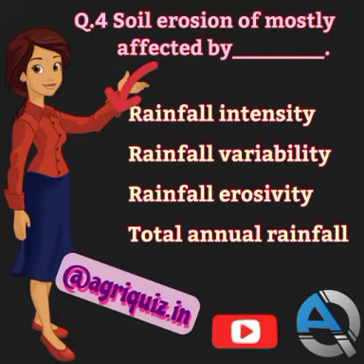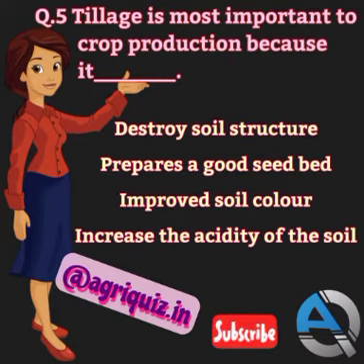Question number 5. Tillage is most important to crop production because it destroys soil structure, prepares a good seed bed, improves soil color, or increases the acidity of the soil. The correct answer is prepare a good seed bed. Tillage is most important to crop production because it prepares a good seed bed.